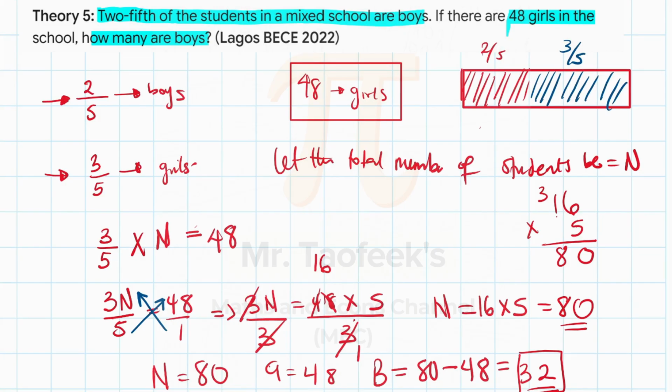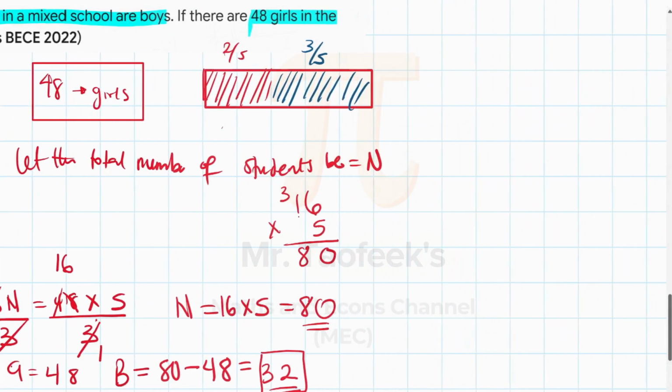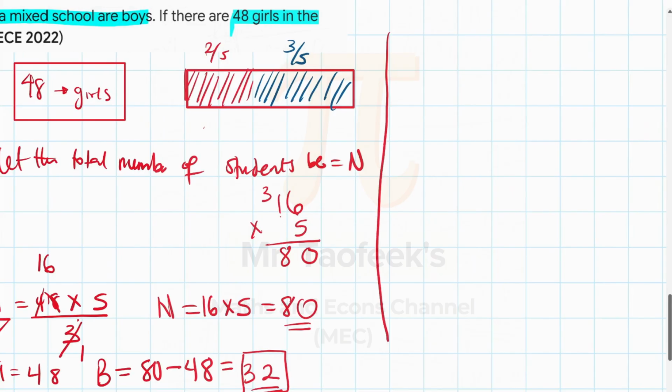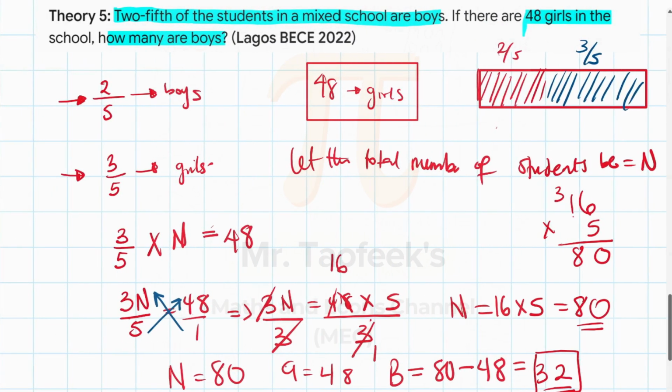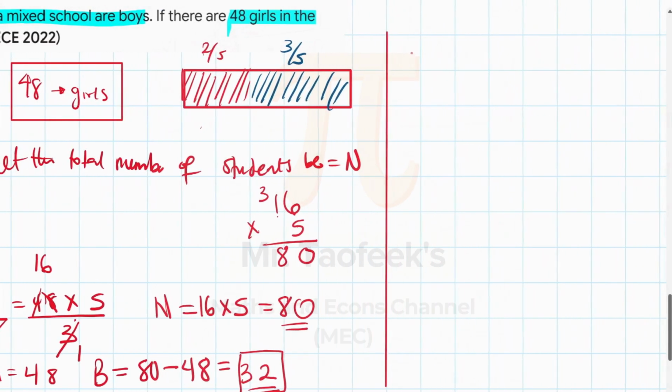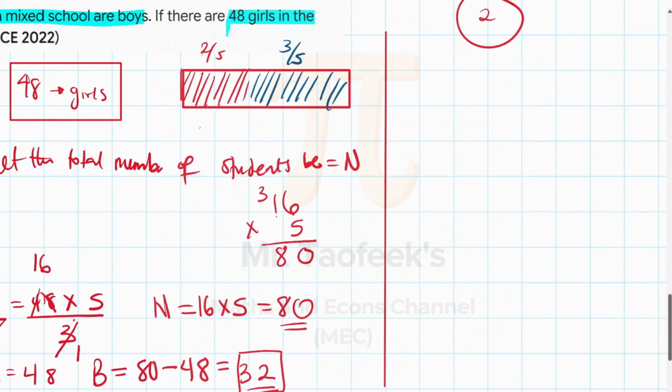That's how to answer this question. If you've got any question, you can let me know in the comments section. One shortcut that we can apply, apart from this method, is another method to solve questions like this. That method is good, but I only tell students that are very good with fractions. If you can follow through the second method, it's faster, and I think you should be able to use it very well in your exam.